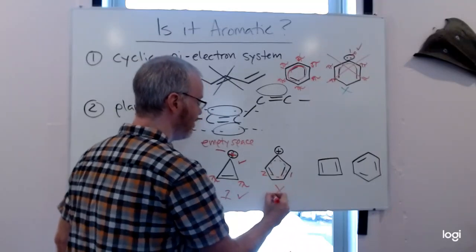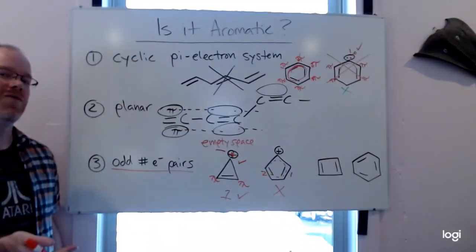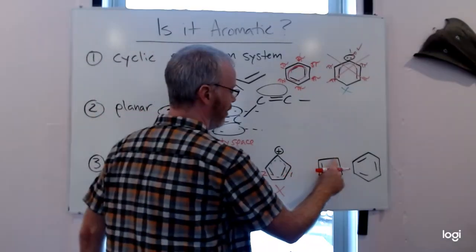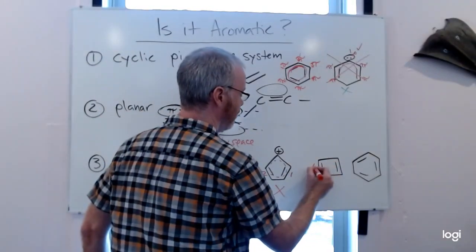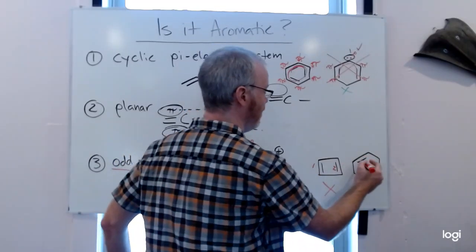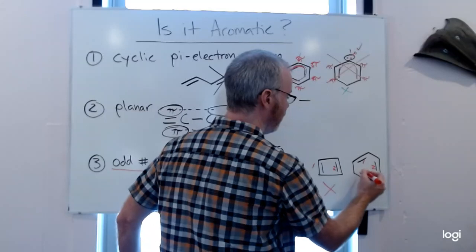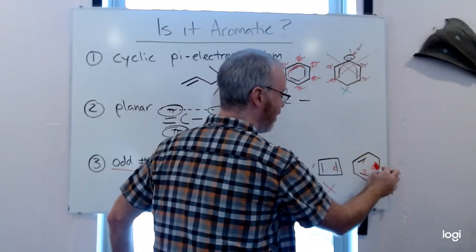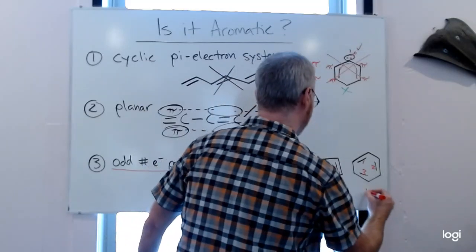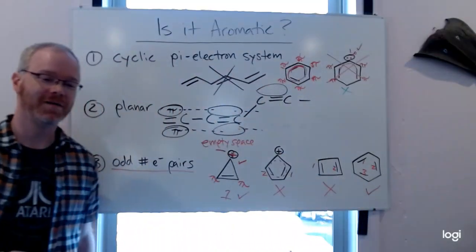That's an even number of electron pairs, and that won't be an aromatic molecule. Same here. Cyclic system throughout, 1, 2, that's not aromatic. And then, of course, benzene, 1, 2, 3. Odd number of pairs, not total electrons, but electron pairs. So that would be aromatic as well.